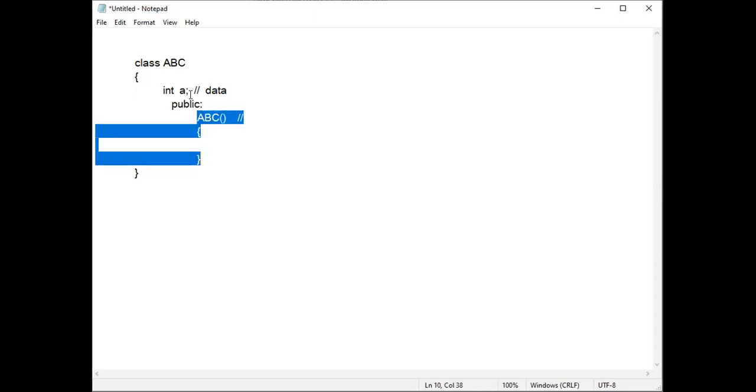This is the constructor, this is the data. This concept we know now; we discussed it in the previous class.